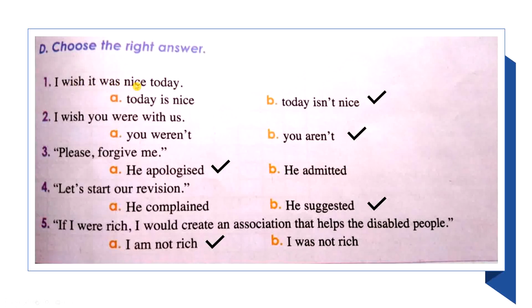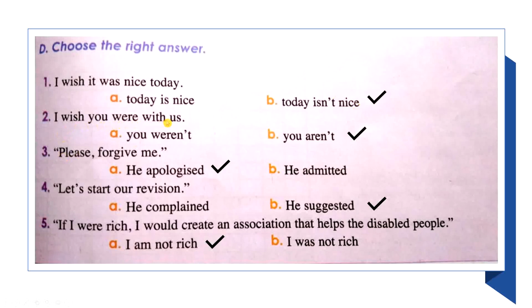I wish it was nice today. I wish it was nice. And we said wish, it is contrary to fact. It's not true. So today is nice? No, today isn't nice. So it's contrary. I wish it was nice. It isn't nice, in fact. So it is this one.